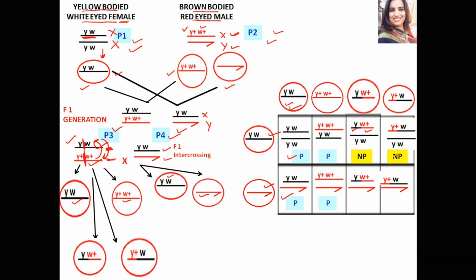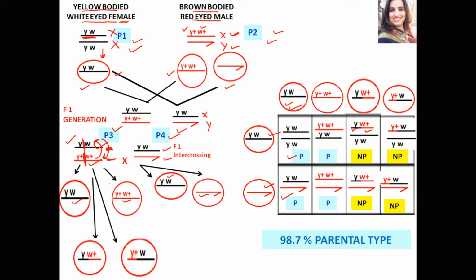This is also non-parental because it is having brown body and white eye, although the parents were having brown body with red eye color. This is also a non-parental type. Again, it is yellow body with red eye color, and this is also a non-parental type because it is having brown body with white eye color. So these four do not resemble the parents, so they are called non-parental types. How are these non-parental types formed? They are formed because crossing over occurred during gamete formation, so new gene combinations were formed.